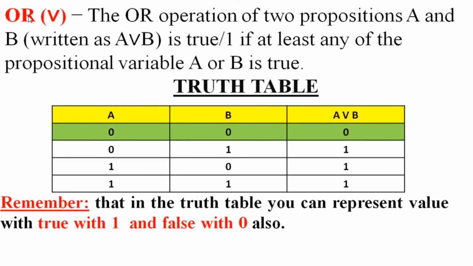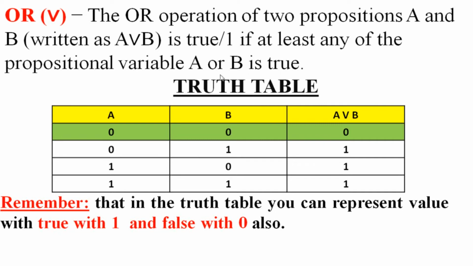Now this is the OR connective. The OR operation of two propositions A and B can be written as A or B. This will return true if at least one of the propositional variables A or B is true.